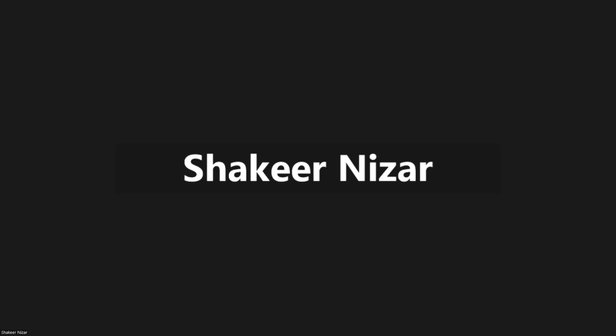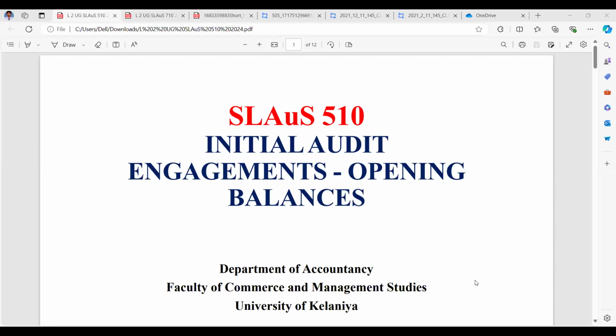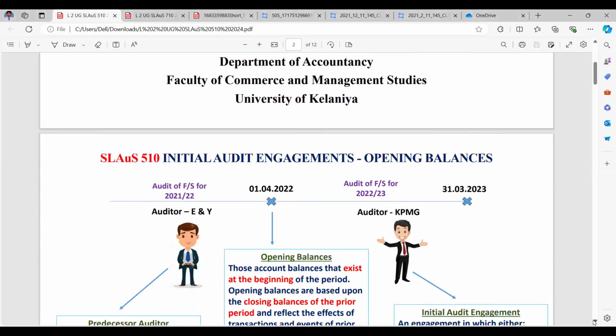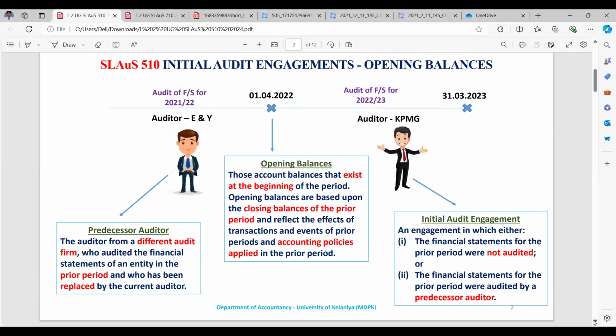Today we are going to discuss SLAuS 510, the initial audit engagement relevant to the opening balances. This is a highly popular examination area among CA and I think university exams as well. With that note, let me start. SLAuS 510, the initial audit engagement standard. Here we are going to discuss the opening balances.